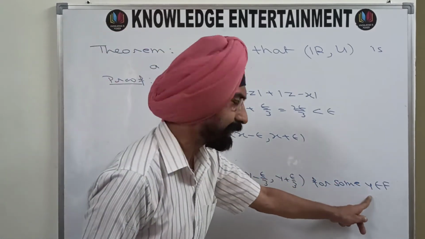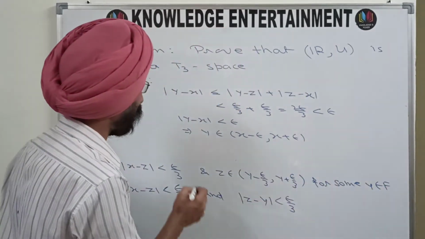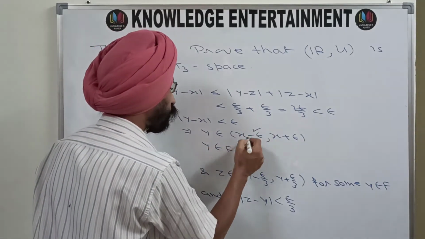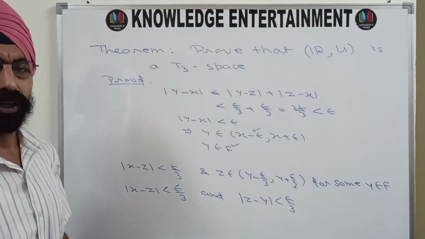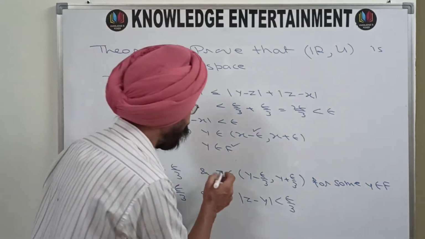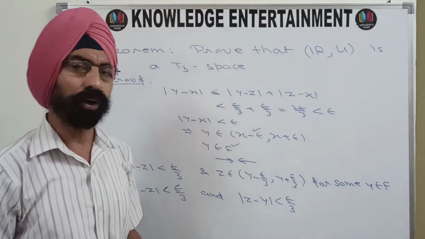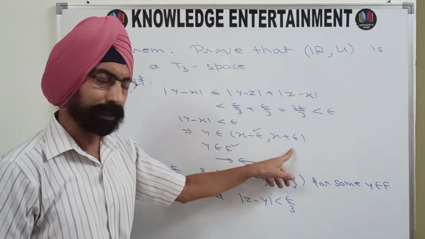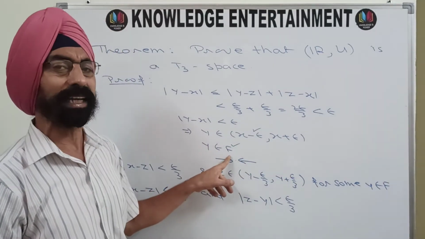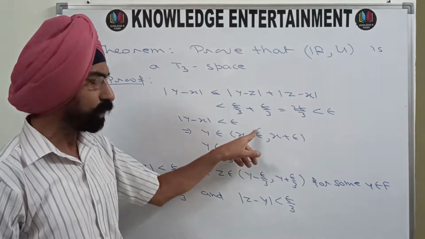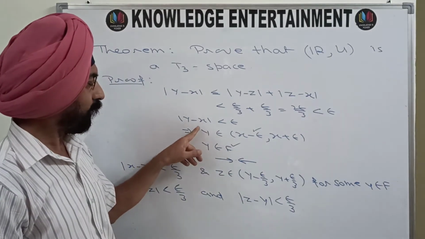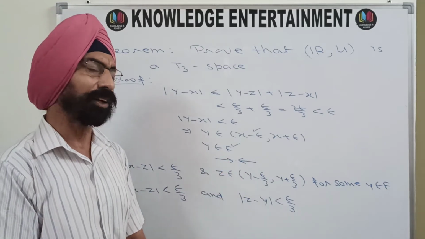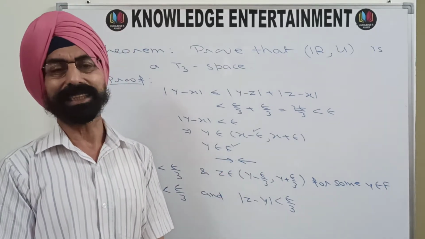And y is a point of F. That means these two sets have a non-empty intersection, which is a contradiction, because in an earlier step we have written that the open interval x minus epsilon, x plus epsilon intersection with F is phi. If the intersection of these two sets is phi, how can y belong to both of these two sets? So we arrive at a contradiction, and this is a contradiction because we supposed that G intersection H is not phi.